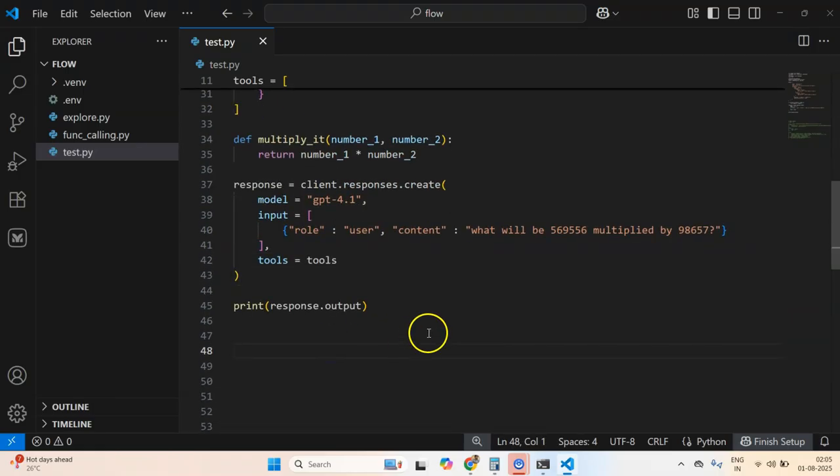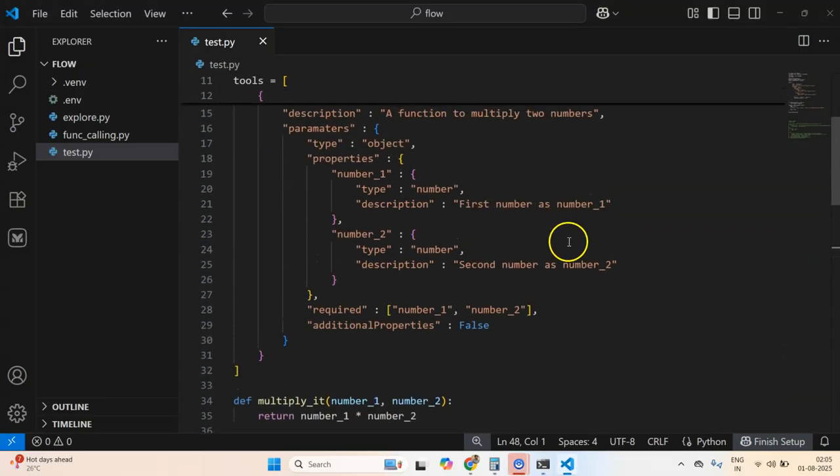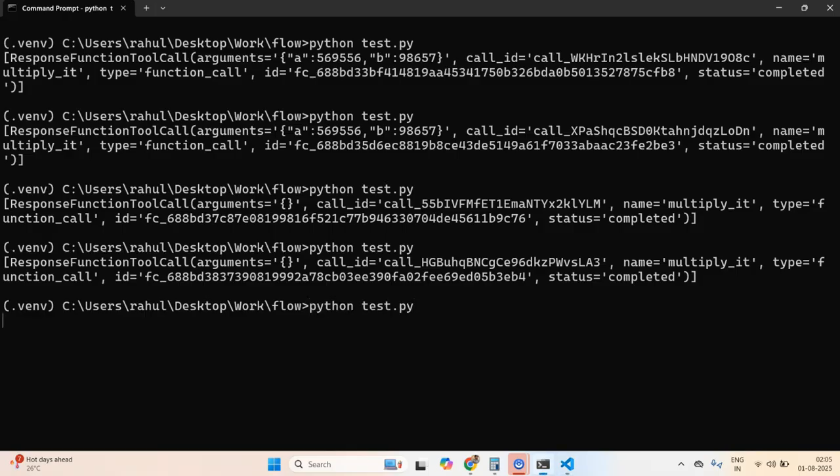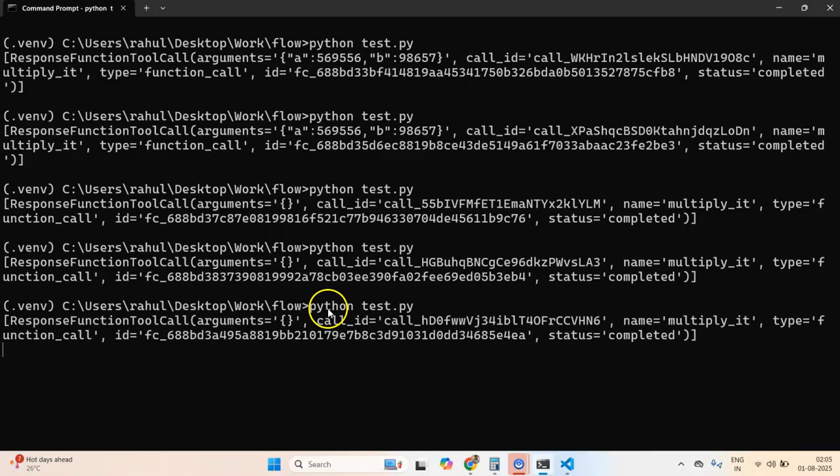Okay, what will be the first number, a function to multiply two numbers, number 1 and number 2. But I think something fishy is going on. Let me pause this video and try to debug it. Most probably I'm not doing something correct.